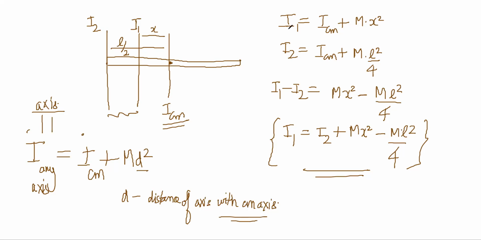Be careful about not missing out on the CM. Don't write it to an arbitrary parallel axis, that is not the case. You have to refer to the CM axis, write this and then write this, and then you can find the relation between them. This will also be useful for calculating things like this.